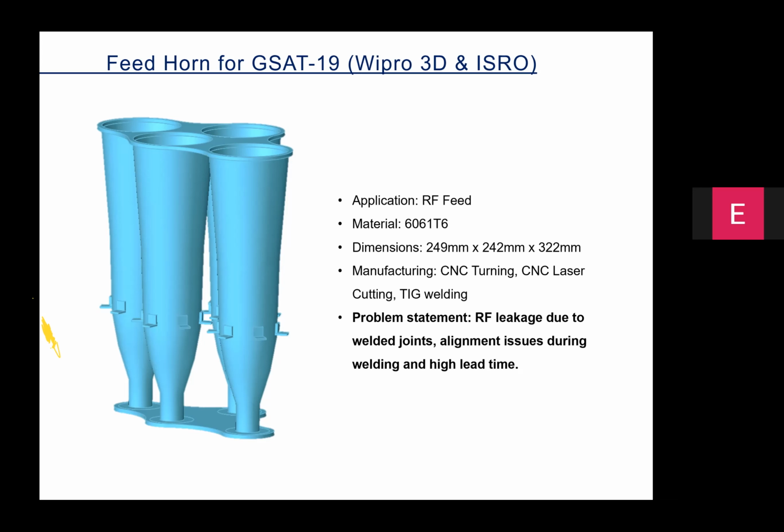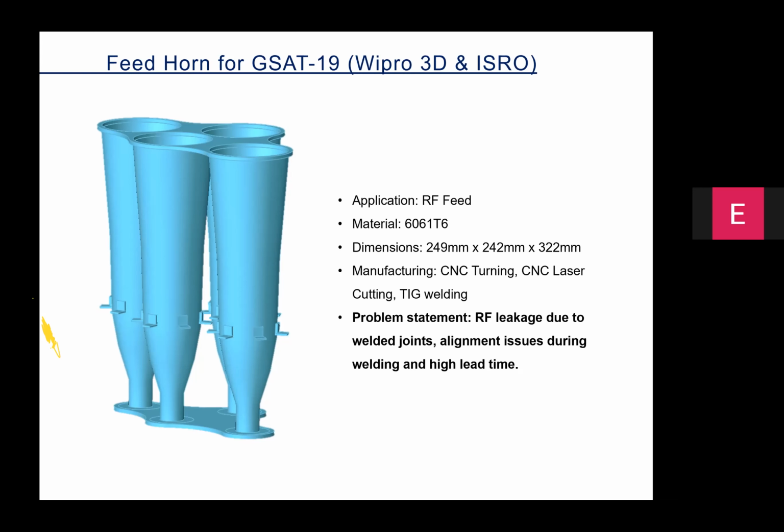And if there are any weldings which are suboptimally done, those of you who are connected with electronics would be knowing that it leads to RF leakages, and also the alignment has to be perfectly done with reference to each other.